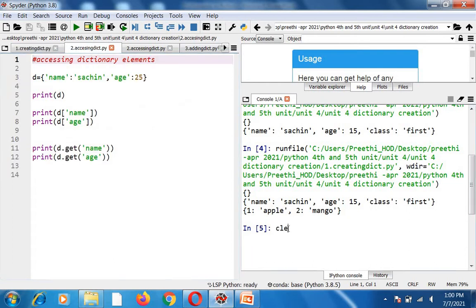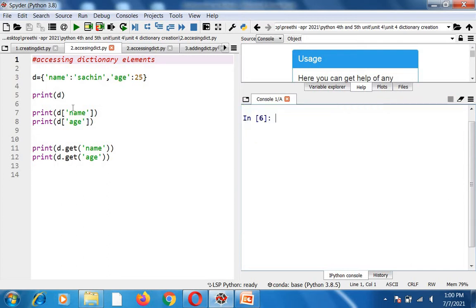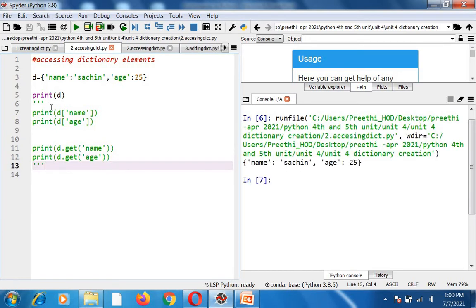So I'll clear the screen here. Okay. So now I have created a dictionary with D equal to name, Sachin, age is 25. I'm closing the curly braces. Now print of D will print the dictionary. Okay, so when I run this program, it will print this dictionary. Now what I have to do is I want to access the values here, the Sachin and 25. The keys are name and age, the values Sachin and 25. I want to get the values Sachin and 25 to be displayed.